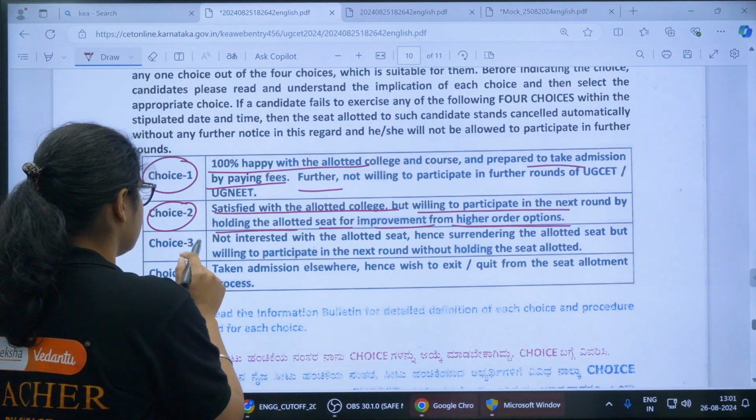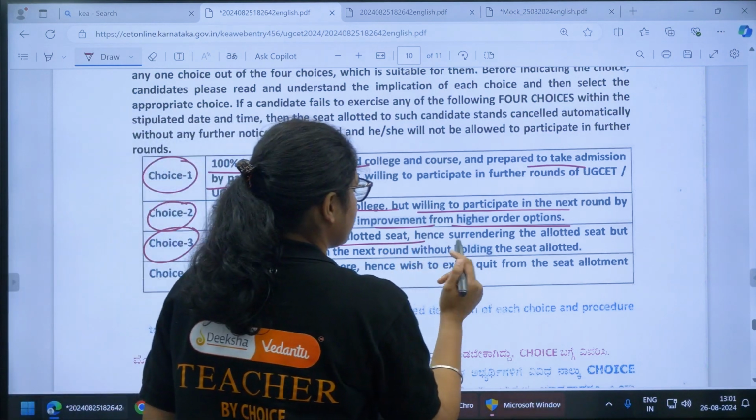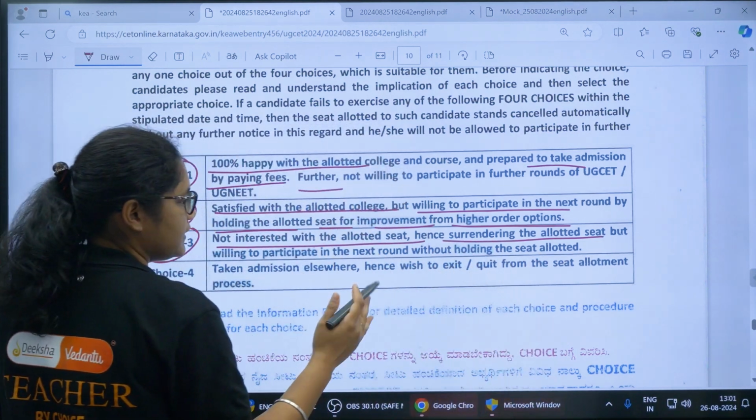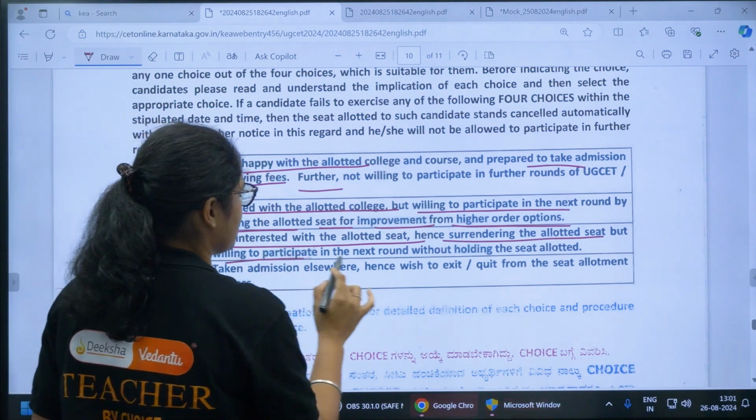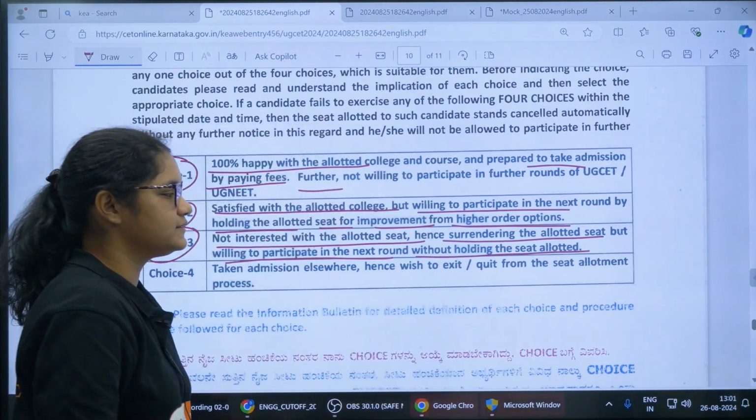Now coming to choice 3: not interested in the allotted seat, hence surrendering the allotted seat but willing to participate in the next round without holding the seat allotted.